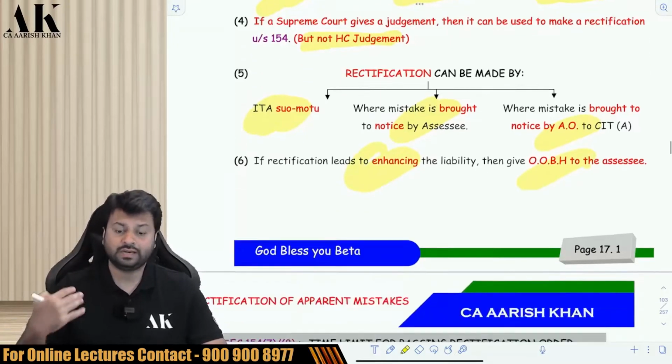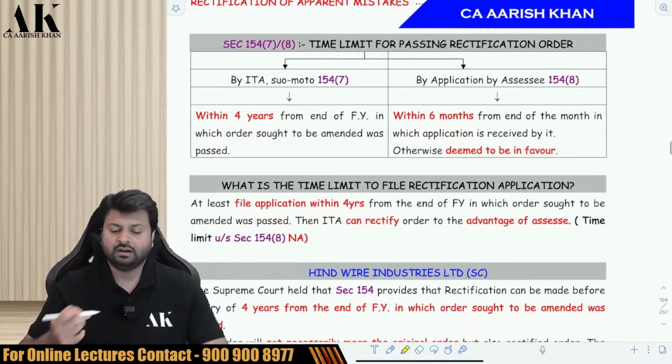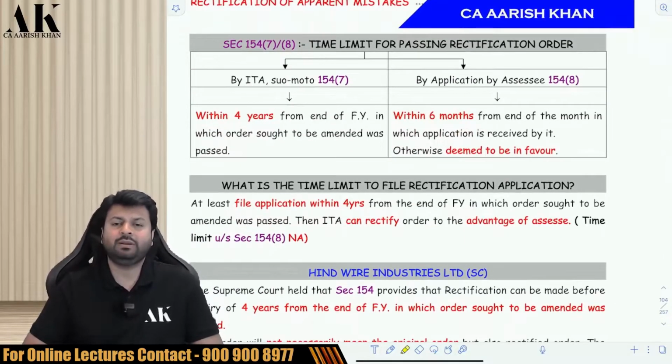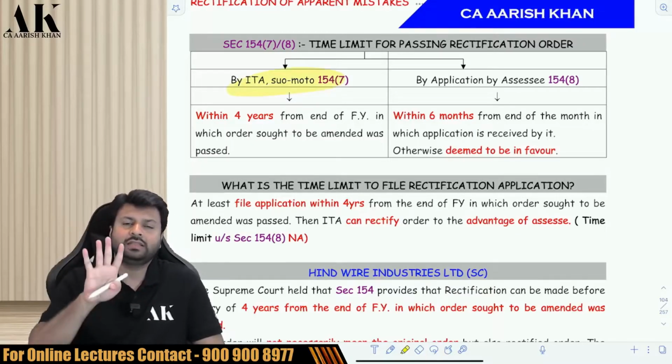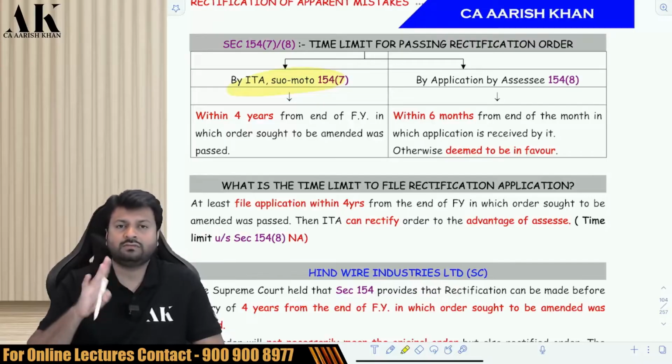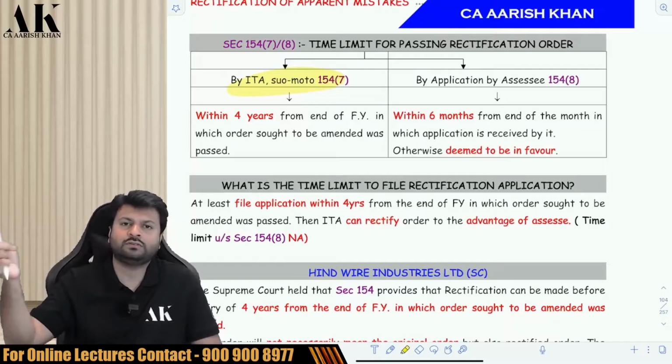An opportunity of being heard. Definitely. Now, the time limit for passing the order. What is the time limit for rectifying the order by the department? By default, the department has to rectify the order. If they suo motu rectify, then they have to rectify the order within 4 years from the end of the financial year in which the order sought to be rectified was passed. So, whenever the order was passed, within 4 years from the end of that financial year.